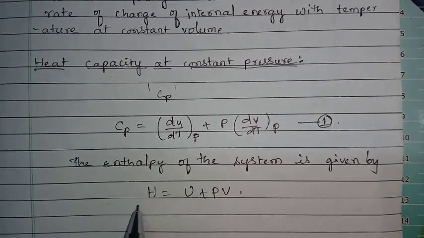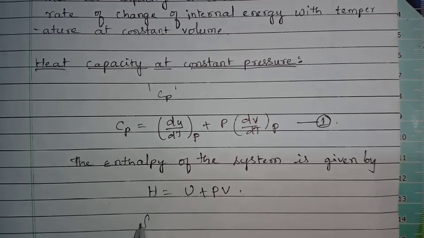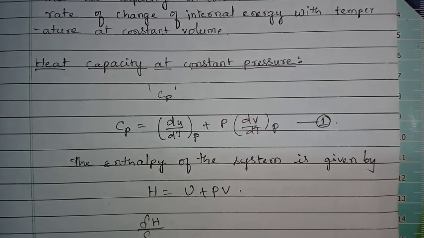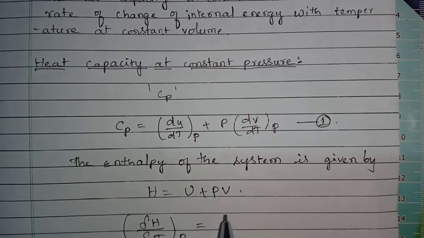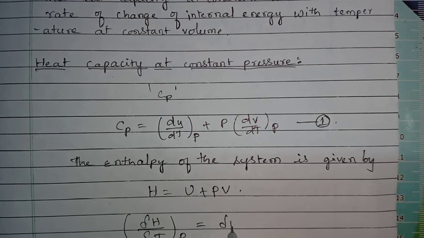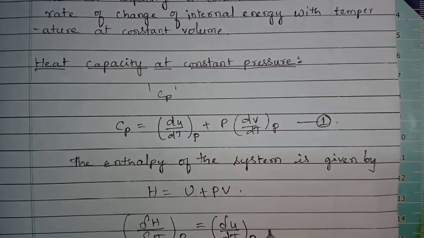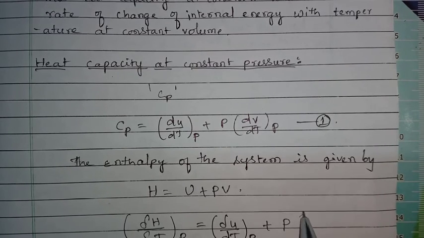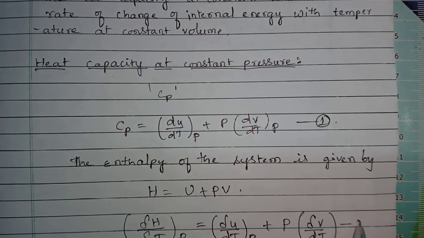The differential form of this equation can be written as delta H by delta T at constant pressure equals delta U by delta T at constant pressure plus P, which is a constant, times delta V by delta T, and it is equation 2.